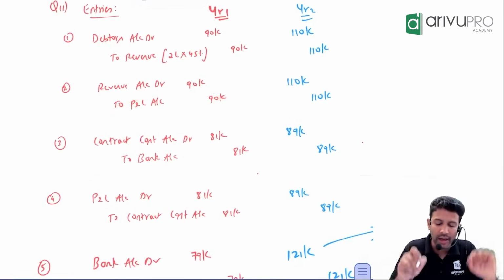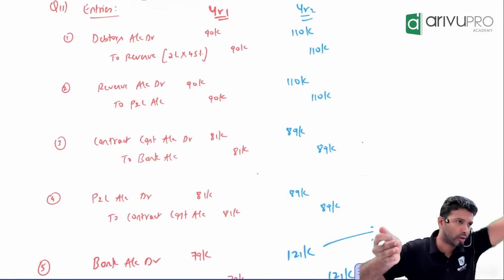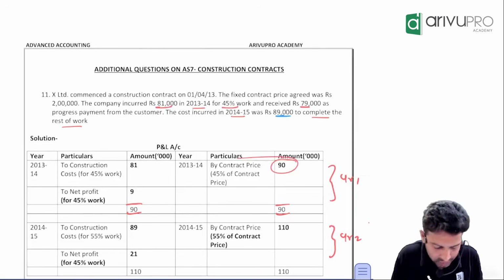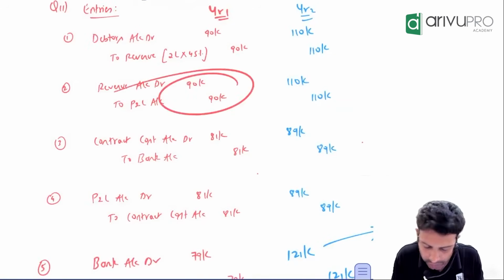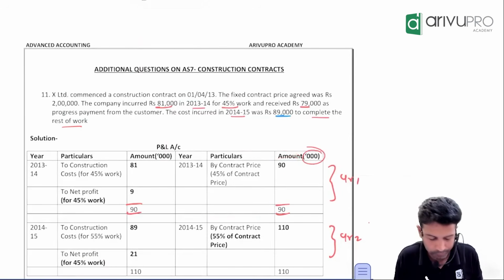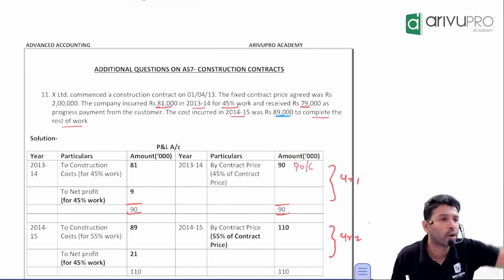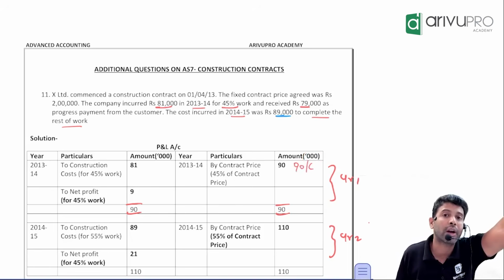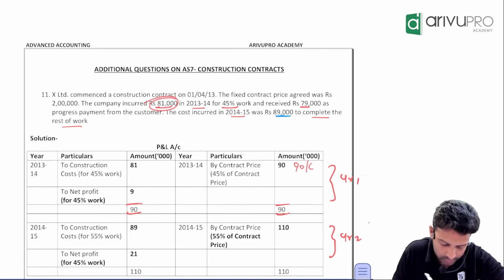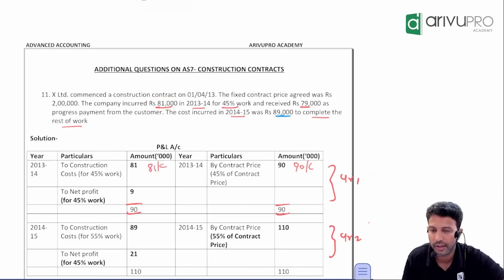When you open P&L account, what will you post? Where will you show revenue? Debit side or credit side? In P&L account, you will post revenue or contract prices. How much? 90,000. All these numbers are in thousands. So contract revenue, you will book it as 90,000. Where will contract expense come? Debit side. How much cost you incurred in first year? 81,000. So you will book 81,000 as a contract cost.